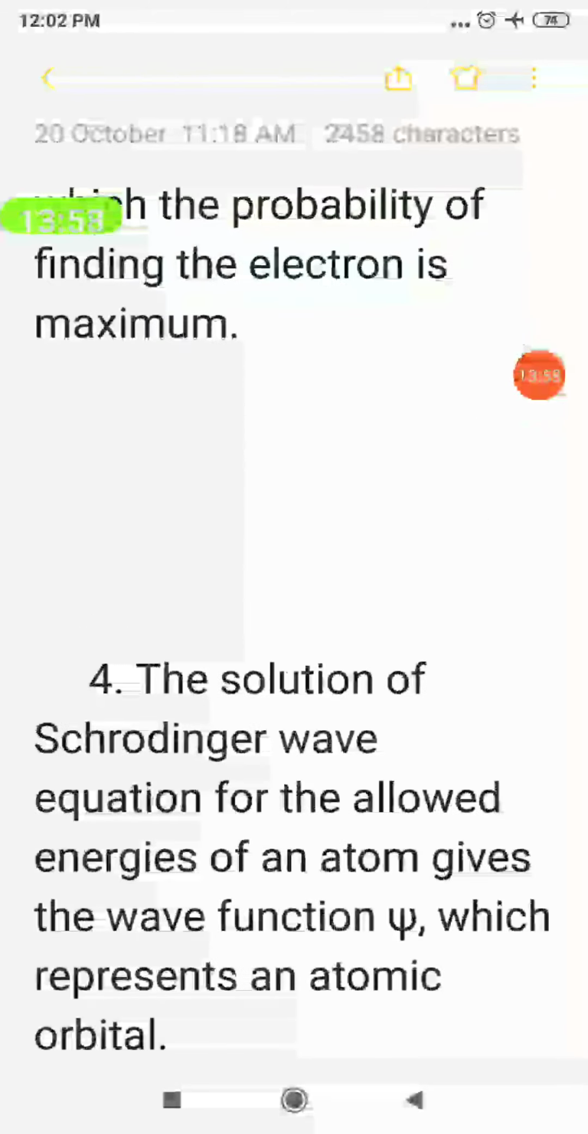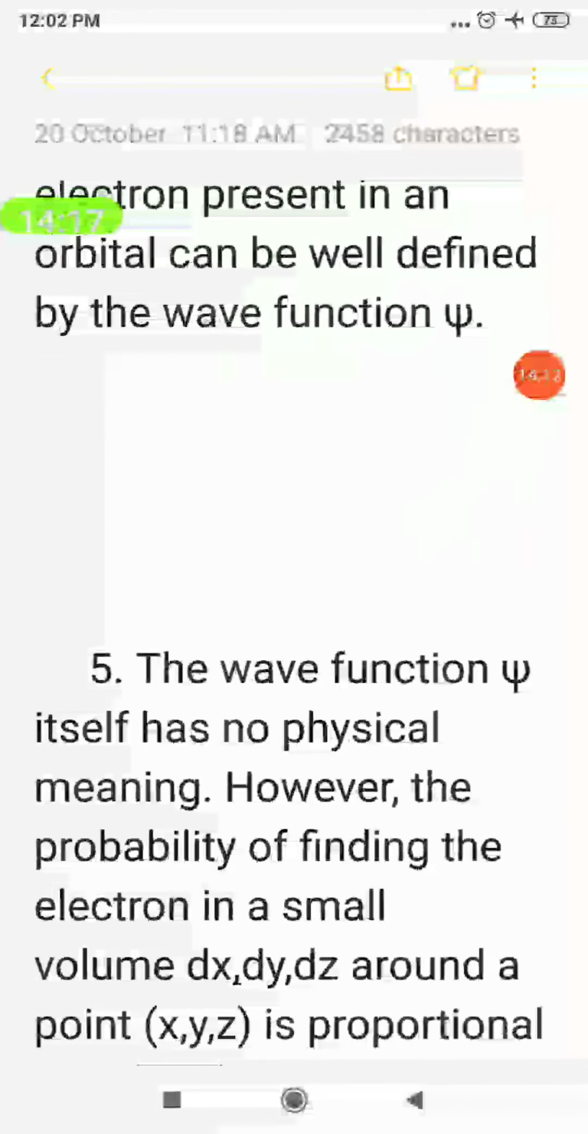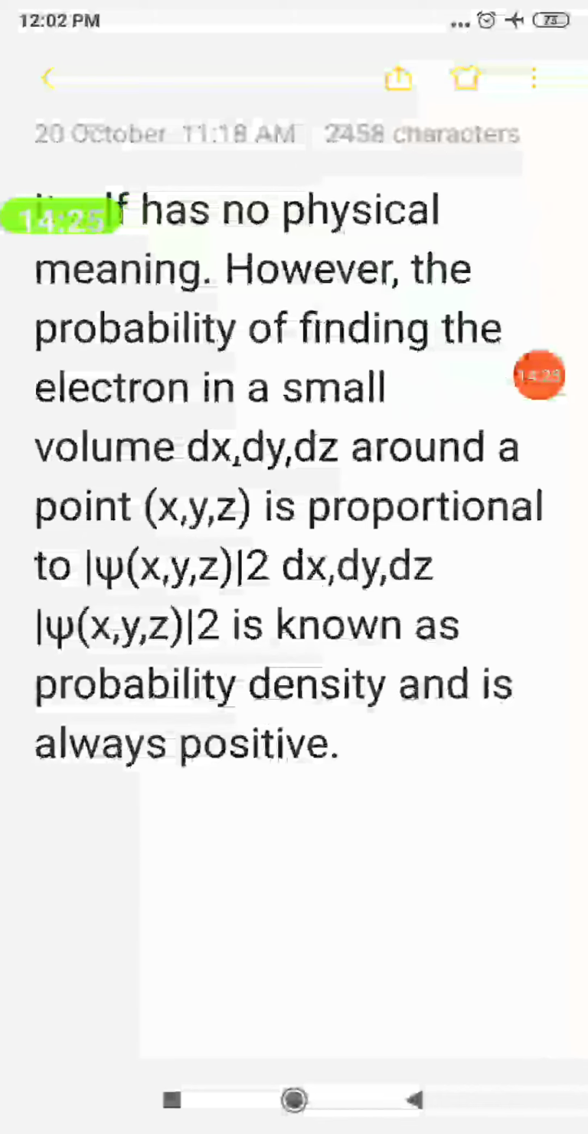Okay? Then fourth point, while solving the Schrödinger wave equation, it can be solved only for particular energy values, and those energy values are called eigen values. While solving we are getting a corresponding function. That function is called wave function. Wave function represents the atomic orbital. Okay? And the psi has no physical meaning, only psi square. Psi square means probability density. It is always a positive value.